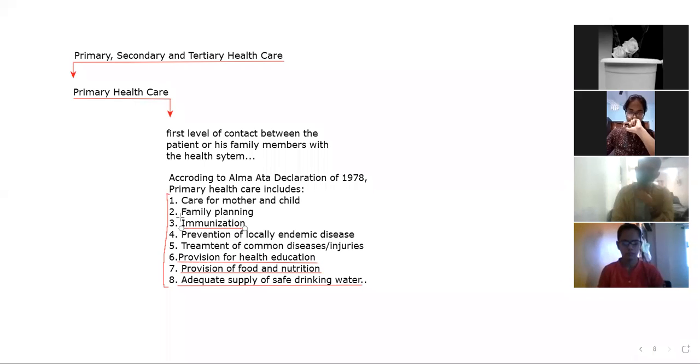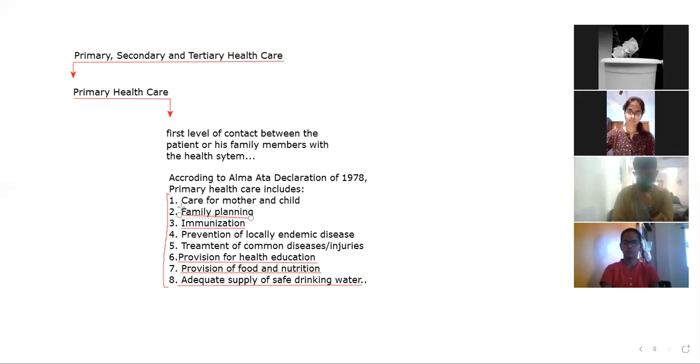And the next point is family planning. That is also important. As far as family planning is concerned, it means a small family. If there is a small family, that means better care, better food, better environment, so that helps in keeping healthy. So good health of the mother also, if the family size is small.